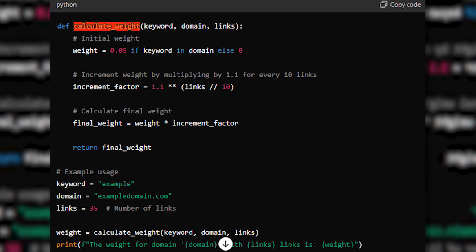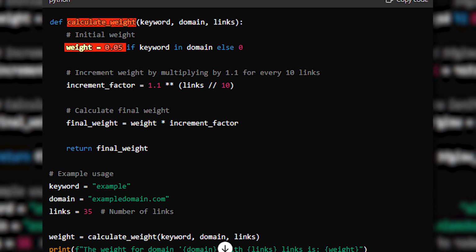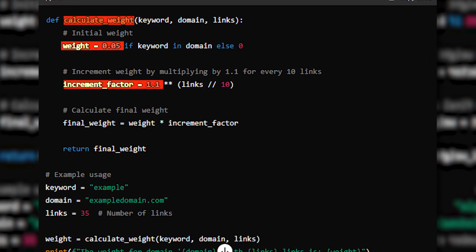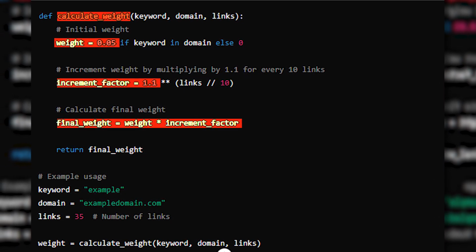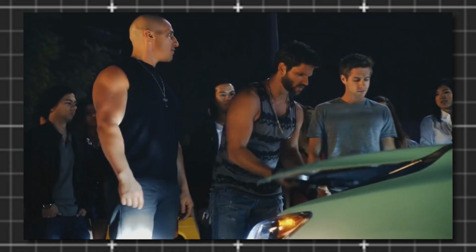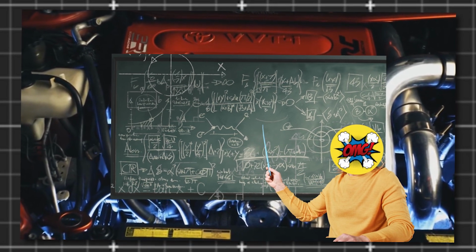Now, I'm making this very basic, but the basic code may end up looking something like this. You can see we are calculating weight in the algorithm. Initial weight is 0.05 or 5%. We give it an increment factor where the power increases with links. We then calculate the weight by timesing the initial weight by the increment factor. Again, this is extremely basic. The algorithm is much more complex, but I just want to give you a basic idea of how it works. Understanding this will help you understand this video and also how simple SEO is.